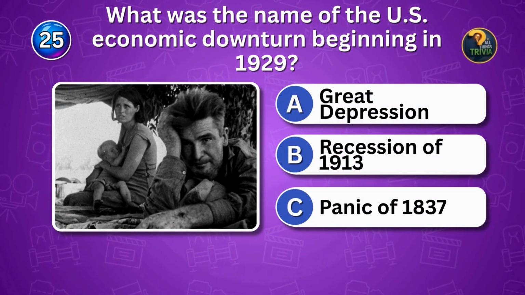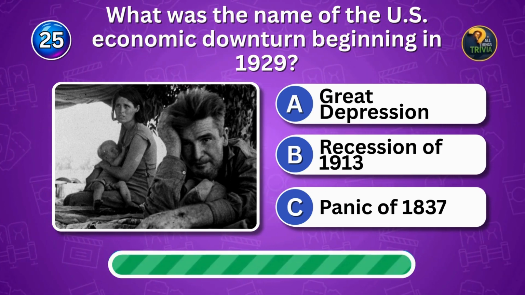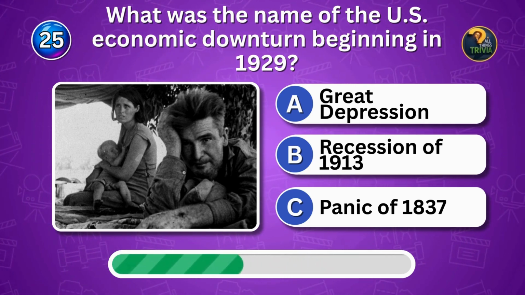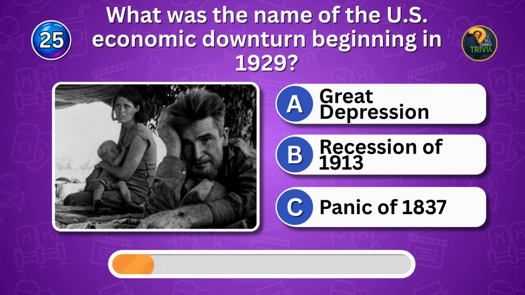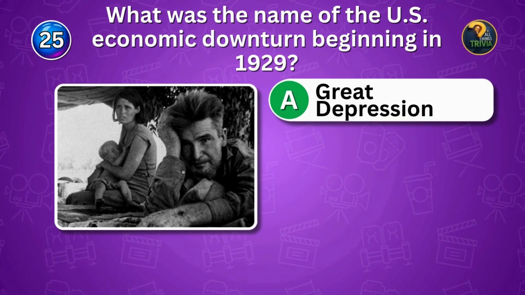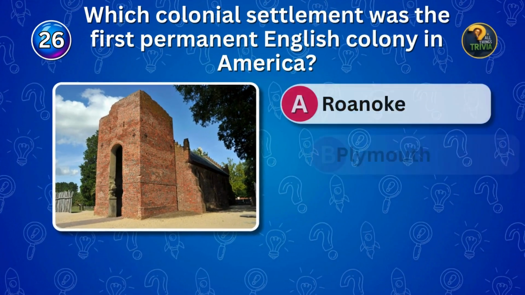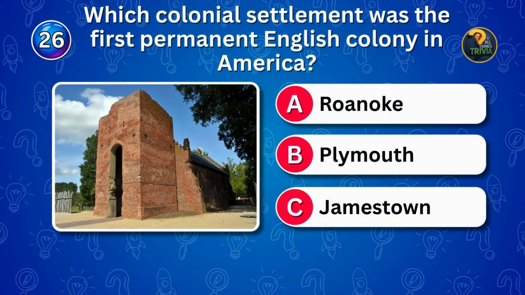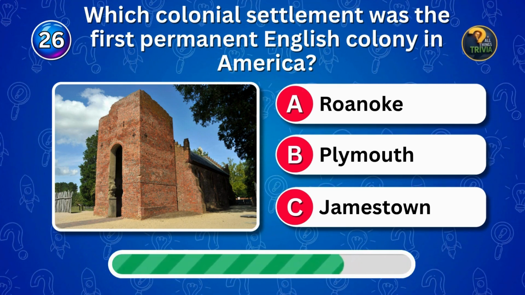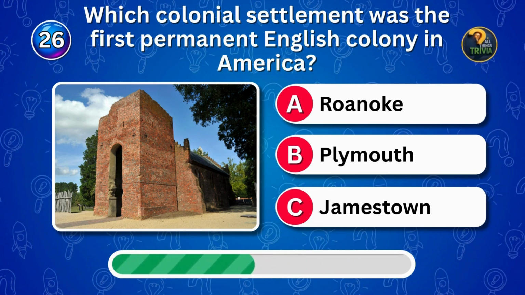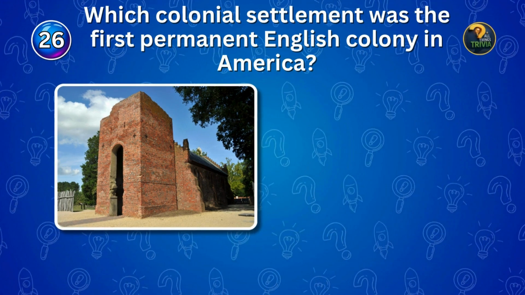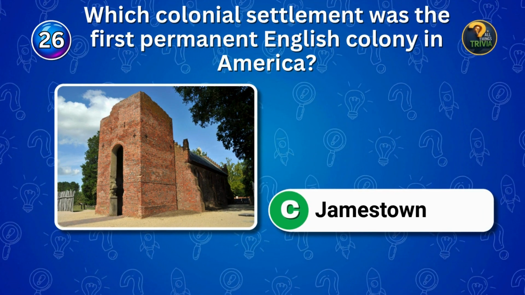What was the name of the U.S. economic downturn beginning in 1929? Economic crash. Name it. The Great Depression devastated the economy. Which colonial settlement was the first permanent English colony in America? Settlement quiz. Name it. Jamestown was the first permanent colony.